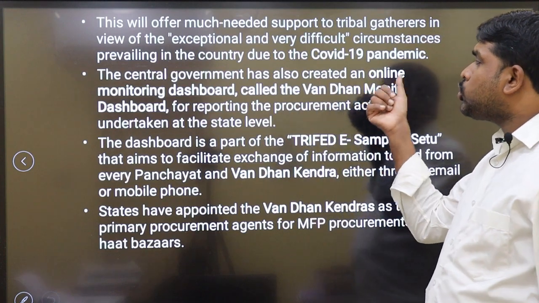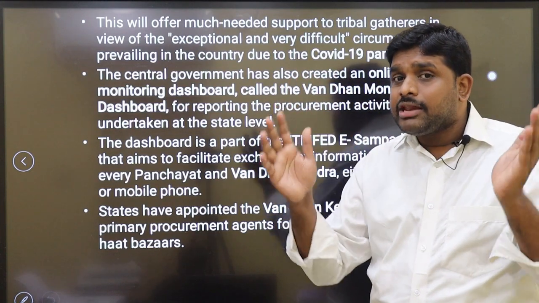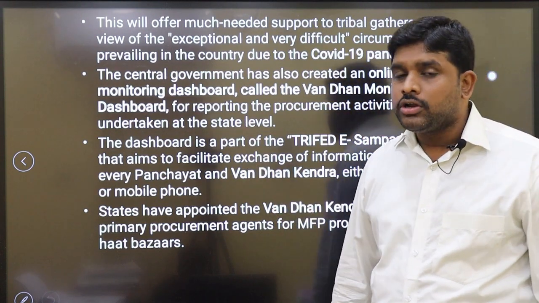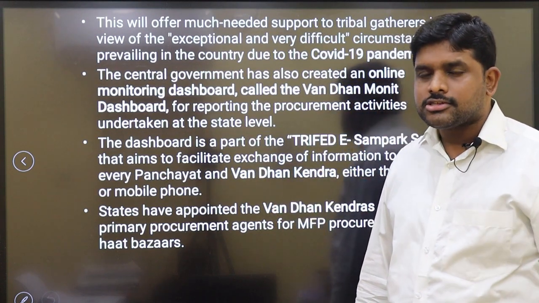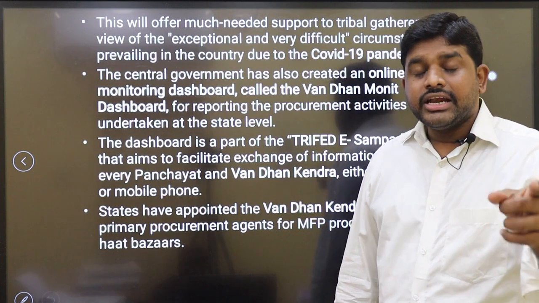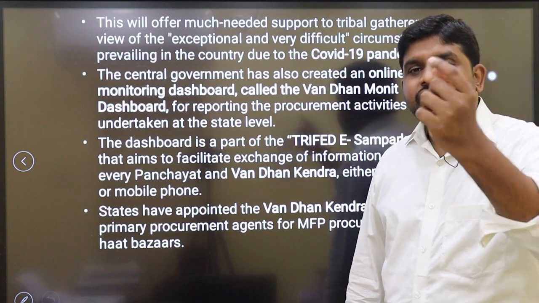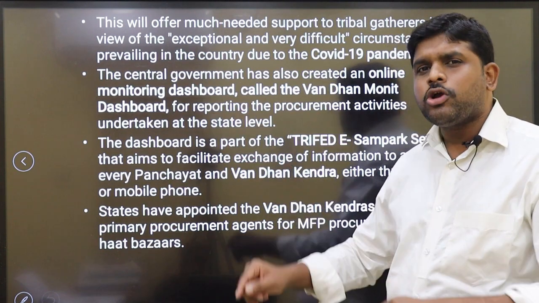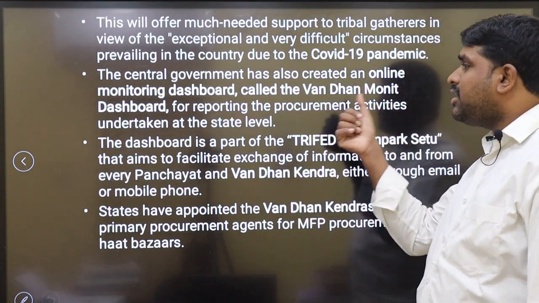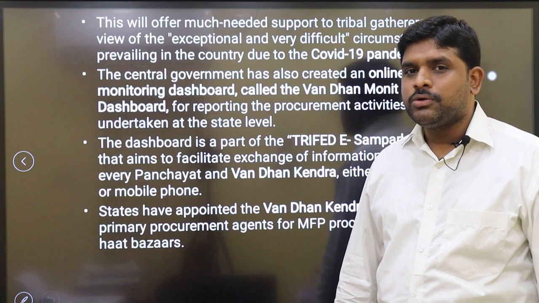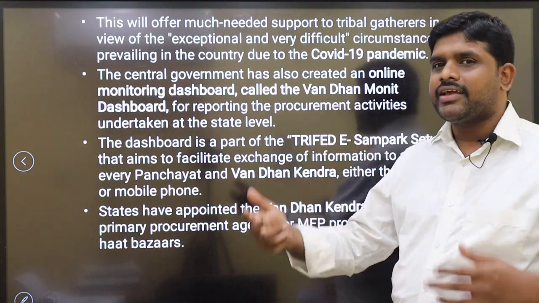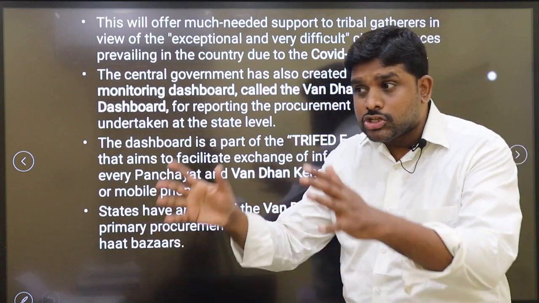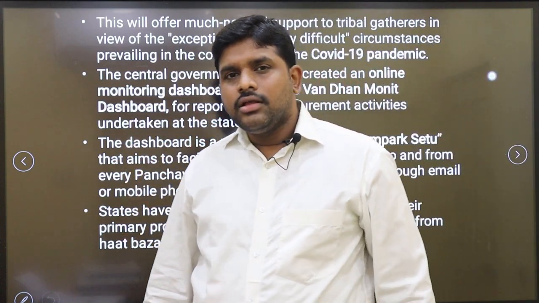The central government has also created an online monitoring dashboard called the Vanadhan Monith dashboard. In your mains in anthropology, you have to write this. Tribal market, tribal development, tribal affairs: what are the steps taken by the government of India for the betterment of the tribals? These are the points you have to add. Vanadhan Monith dashboard. Monit means monitoring. For reporting the procurement activities undertaken at the state level. So it's the responsibility of the state level.